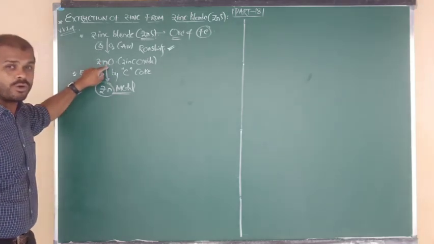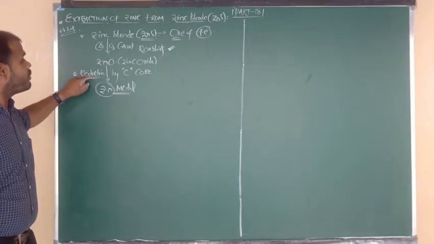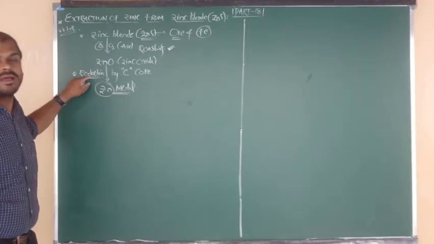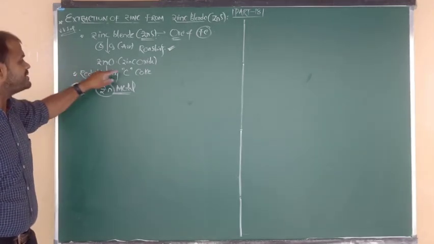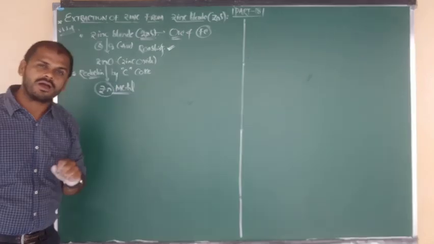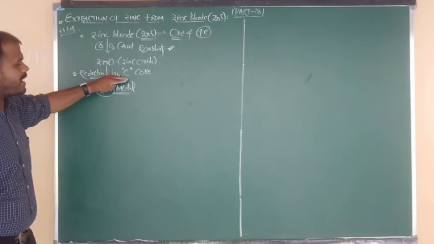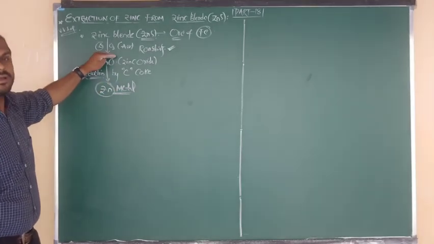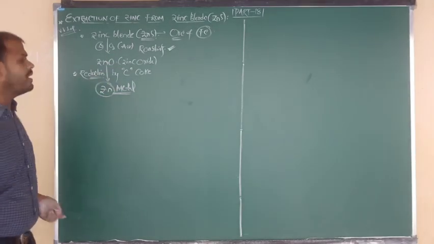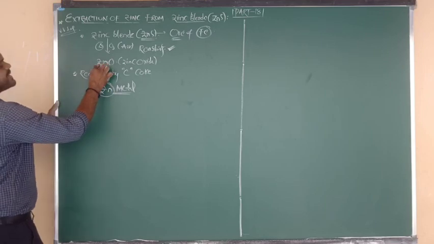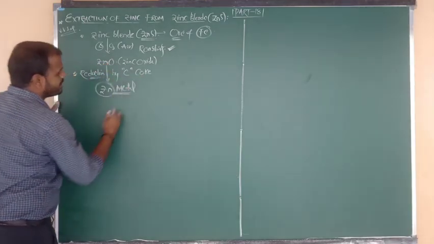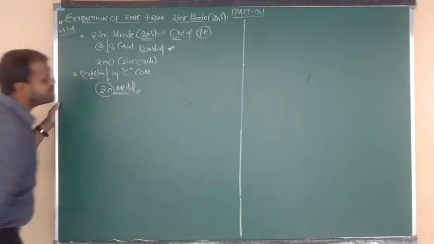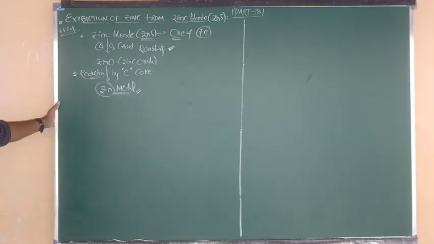Now such roasted ore undergoes the process, what beta? Reduction, and reduction takes place by using the reducing agent, by the addition of carbon. So in the presence of carbon, such a reducing agent, metal oxides get reduced into the metal. Means simply we have to say that zinc oxide on reduction by carbon changes into zinc metal. So for that extraction of zinc metal, now I am going to show you the reactions.